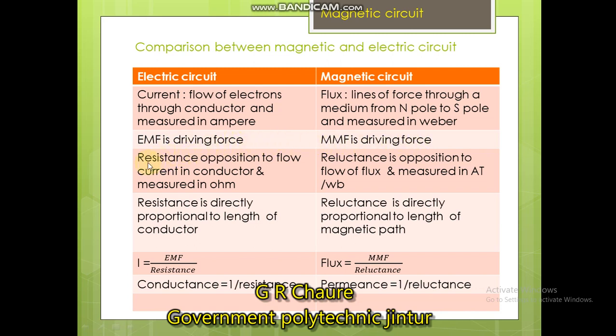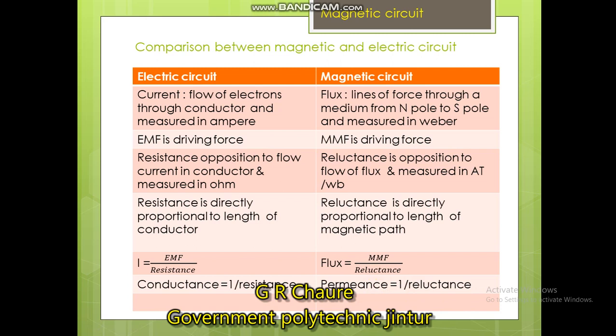In an electrical circuit, resistance is the opposition to the flow of current in a conductor, measured in ohms. In a magnetic circuit, reluctance is the opposition to the flow of flux, measured in ampere turns per Weber. Resistance is directly proportional to the length of the conductor, whereas reluctance is directly proportional to the length of the magnetic path. The current is given by EMF upon resistance, whereas in a magnetic circuit, flux is given by MMF upon reluctance. In an electrical circuit, conductance is the reciprocal of resistance. In a magnetic circuit, permeance is the reciprocal of reluctance.